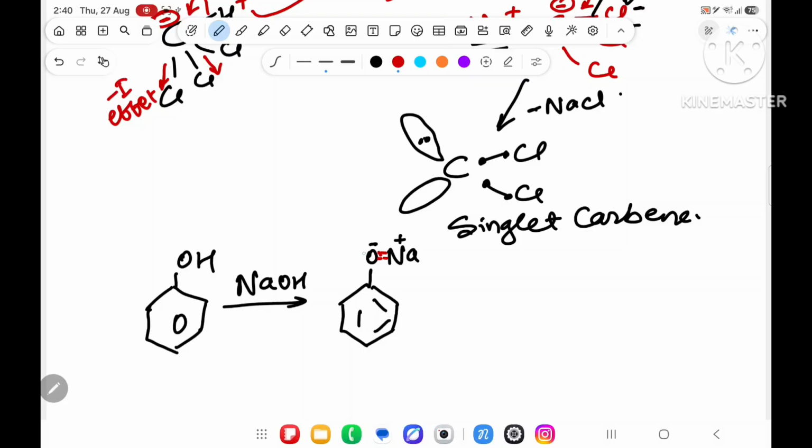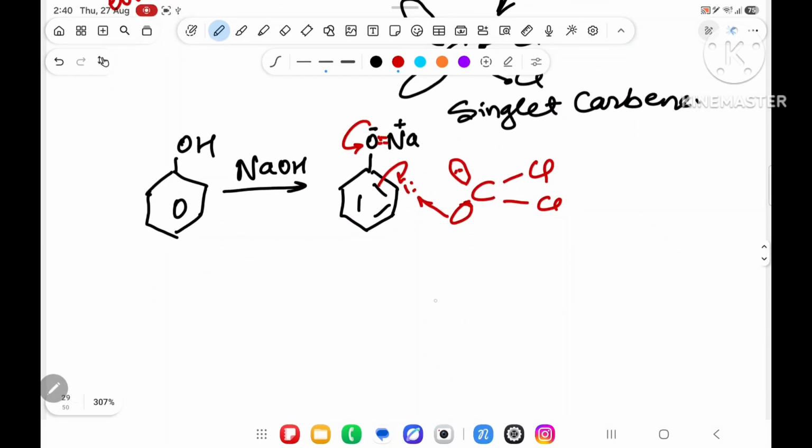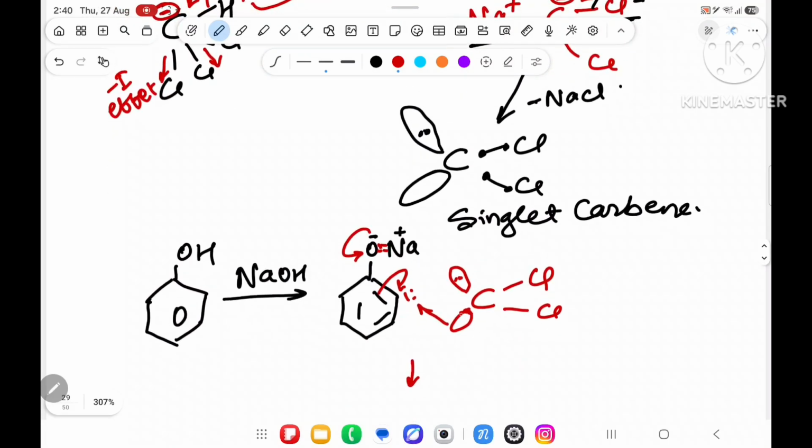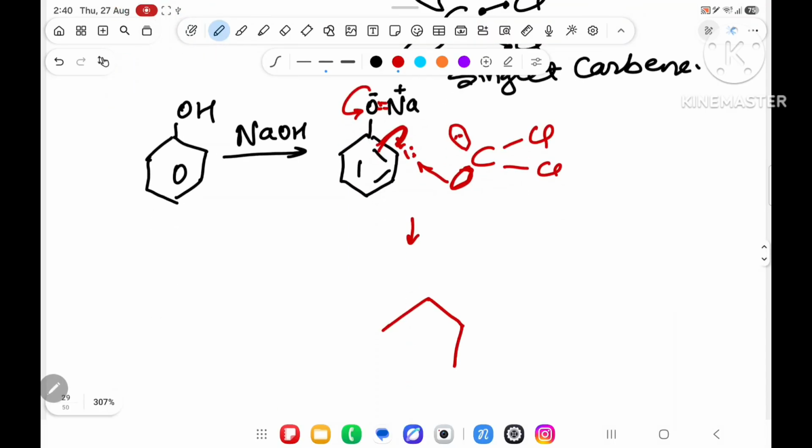Now what happened? This oxygen wants to return back. Before it does, this singlet carbon, with Cl over here and Cl over here, has a vacant orbital and it will become minus. After seeing this minus, this carbon will attack over here. It will attack something like this. Understood? Vacant orbital will come, it will go. So the minus sign will come on this minus. The vacant orbital will attack. What will you get over here? You will get something like this.